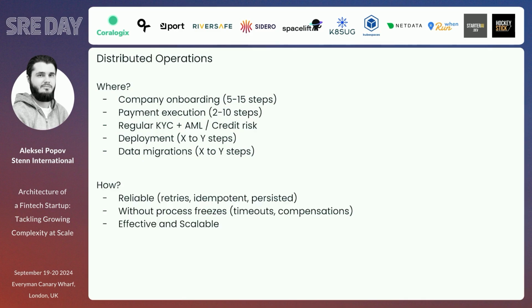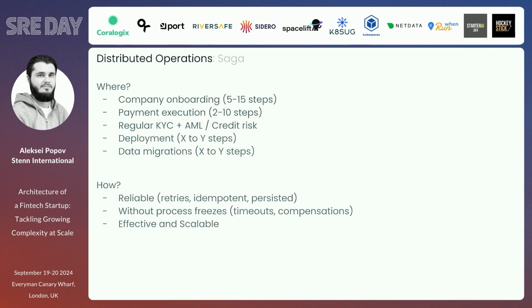So we need to care about retries, since not all of the system is 100% available. We need to do idempotent operations, because we very likely have at-least-once delivery; exactly-once is very complicated to achieve. And persistent, in the way that we don't want to execute the same thing if it's already done. We want to do it without process freezes, so we need to track timeouts. We need to do compensations in case of failures. For instance, Stripe is not working right now for some reason, so we need to switch to another provider and do the payment via Square, for instance. And of course, be effective and scalable.